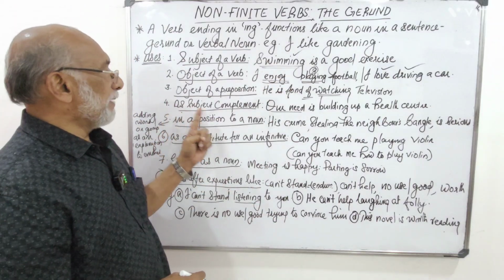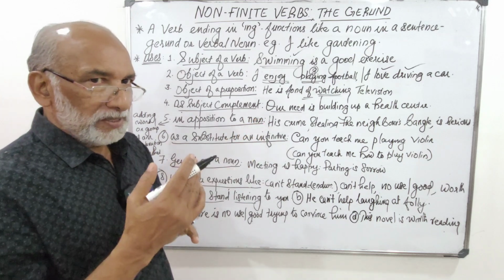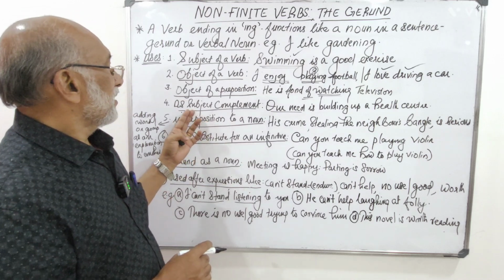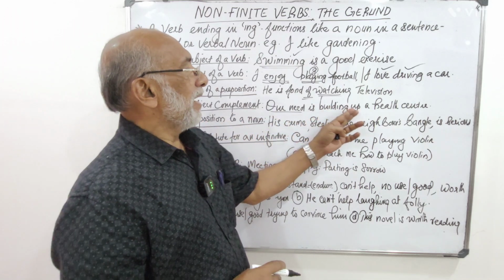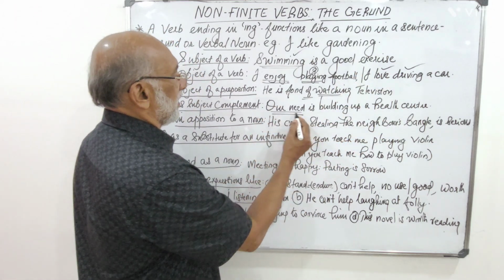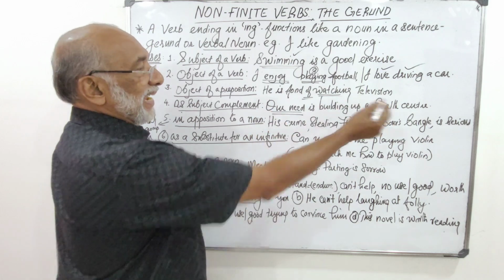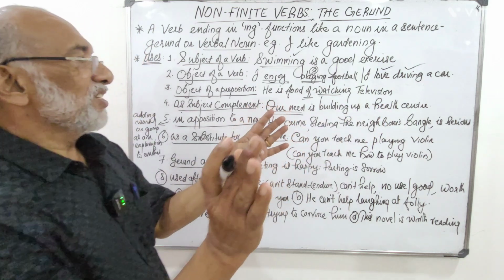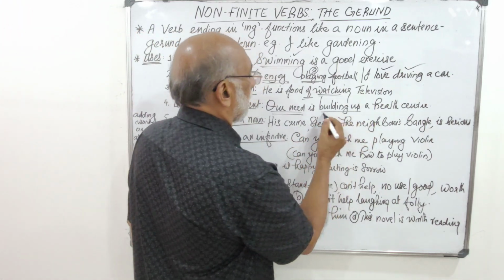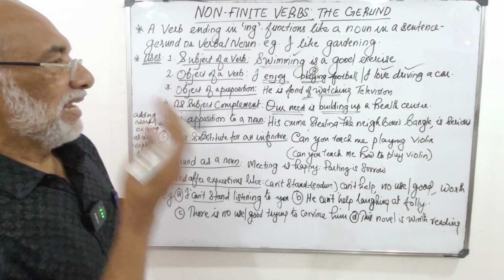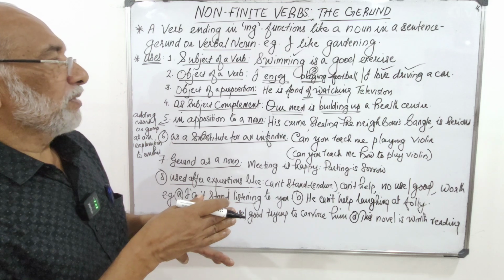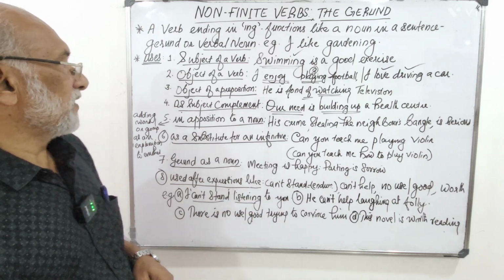Fourth one, as subject complement. Complement means something added for the completion of the meaning. Okay. So, it's here building up. That's used as a complement to the subject, our need. What's our need? Our need is a health center. The sentence is okay, but for the completion of the meaning, we added building up. Something more about it for the completion of meaning. Our need is building up a health center.